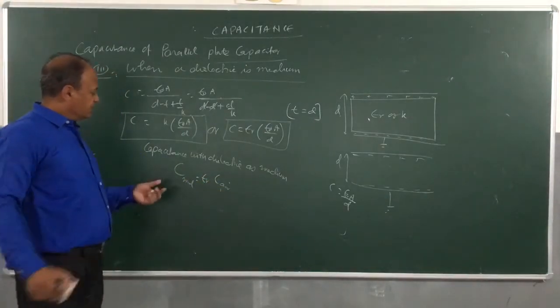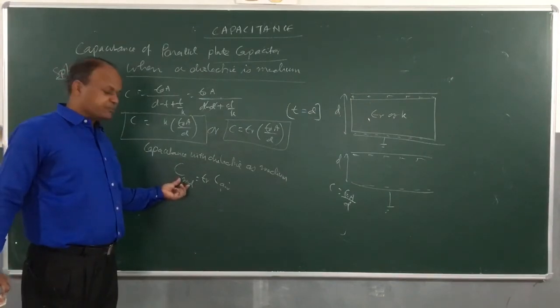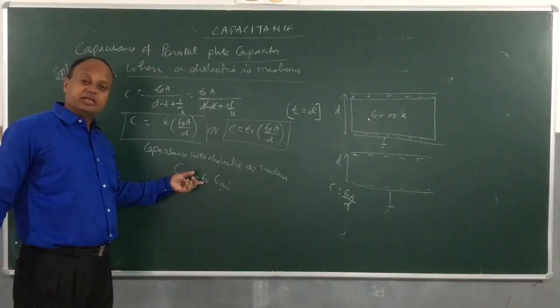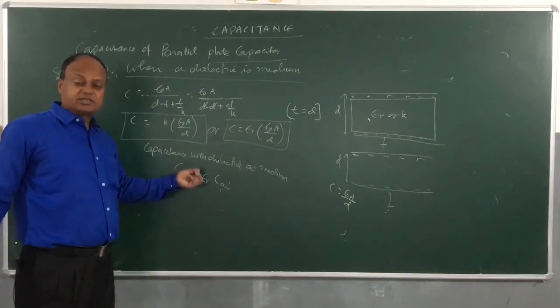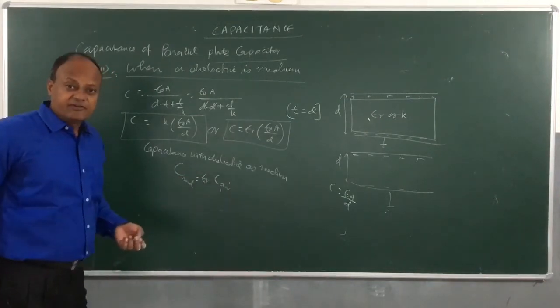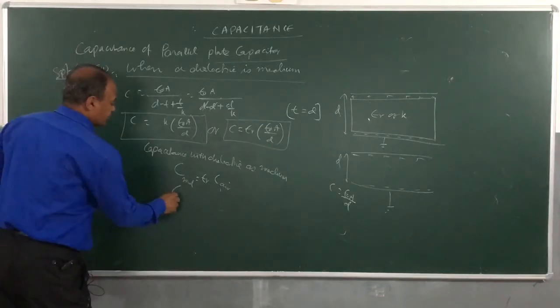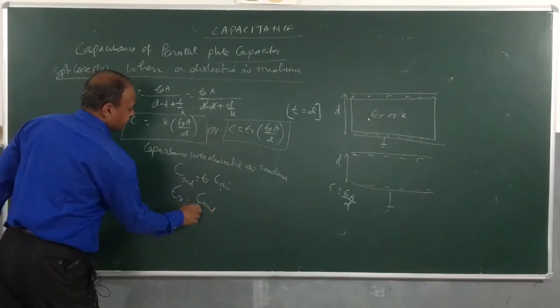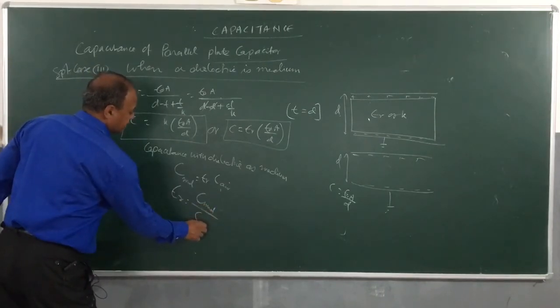So you can see that when I am filling the space between the two plates with dielectric medium, then capacitance is actually increasing. How many times? Epsilon R times. This is also called dielectric effect. So epsilon R can be written as capacitance with a dielectric medium divided by capacitance with air as medium.